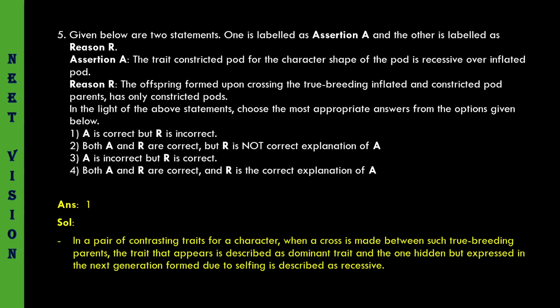In a pair of contrasting traits for a character, when a cross is made between such true breeding parents, the trait that appears is described as a dominant trait, and the one hidden but expressed in the next generation formed due to selfing is described as recessive. Right? So assertion is correct and the reason is incorrect.